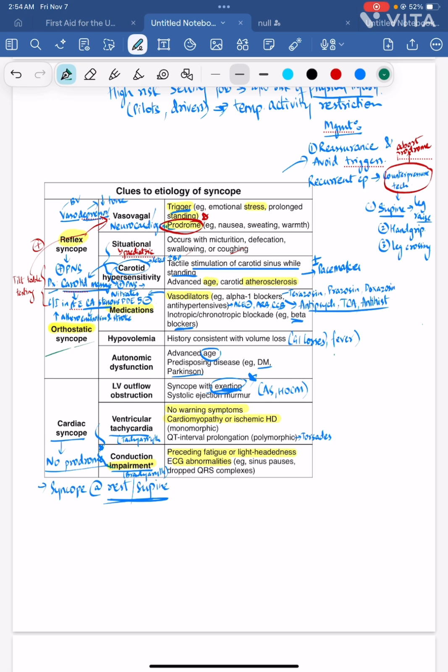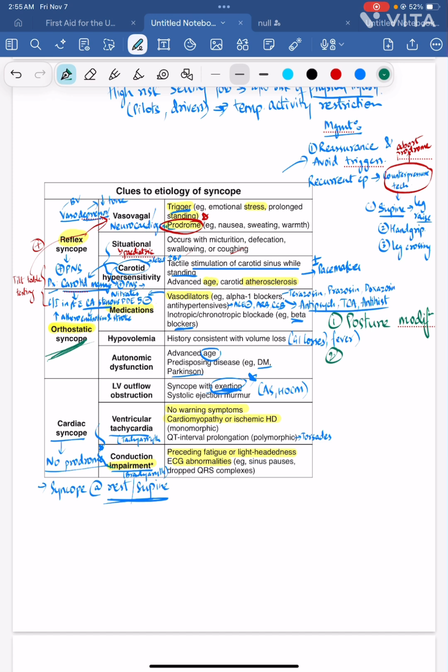Now let's look at the management in orthostatic syncope. The first thing you have to do here is posture modification. If the patient is rising fast from a sitting or lying position, that is from the supine position, then you have to ask him to rise slowly when he is trying to stand. First thing is posture modification.